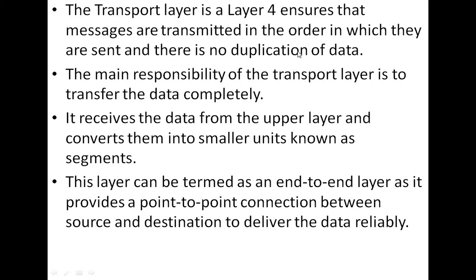And there is no duplication of data; duplicate data are not allowed in the transport layer. The main responsibility of the transport layer is to transfer the data completely. It does not provide the facility to transfer half messages or packet format, but it transports the whole message or the complete data at a time.